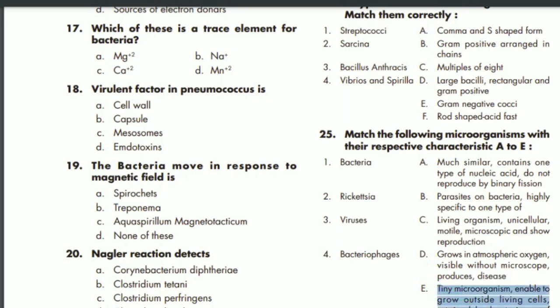What are the viruses? Viruses are much smaller, contain one type of nucleic acid, and do not reproduce by binary fission. So A is the correct option. What are bacteriophages? Bacteriophages are parasites that attack bacteria. So B is the correct option.